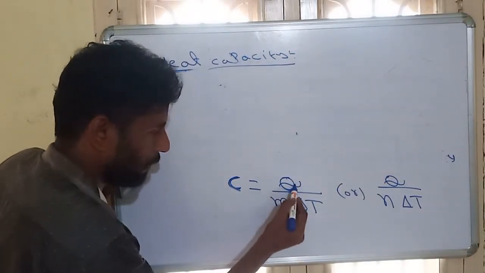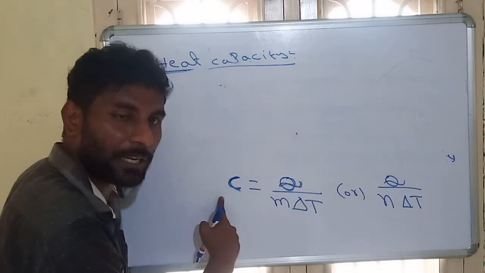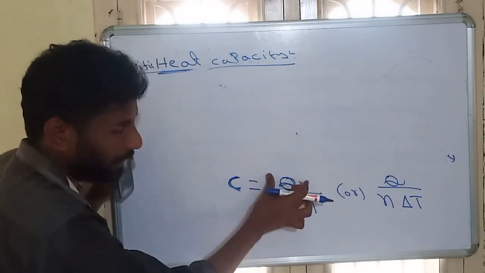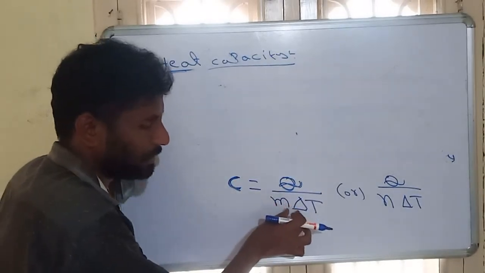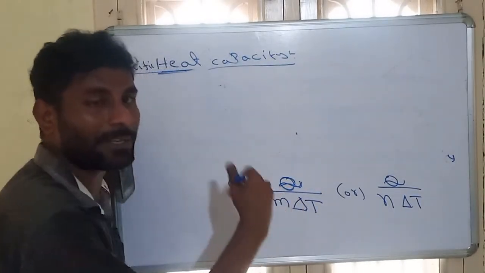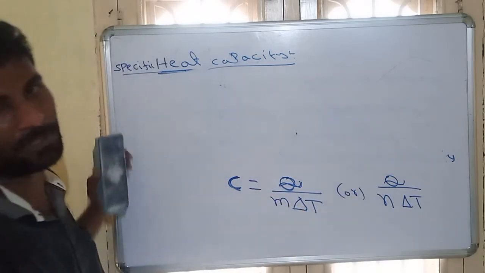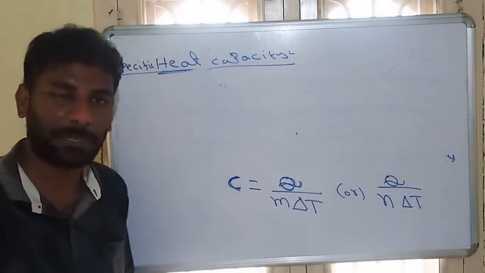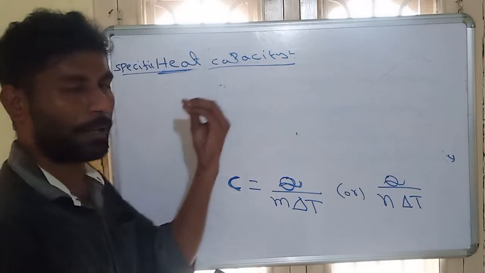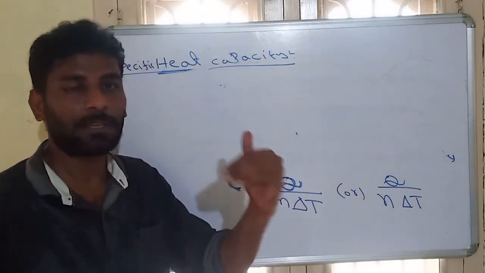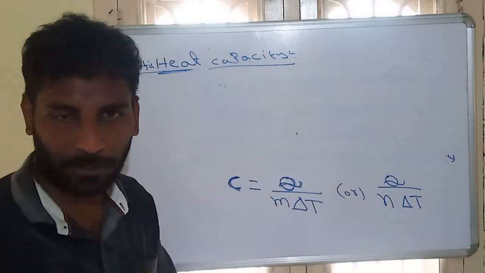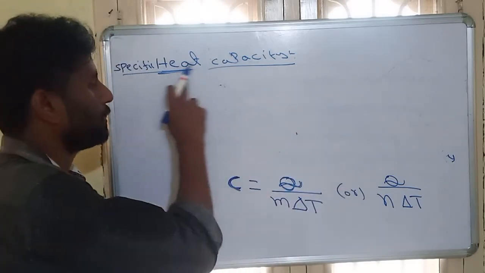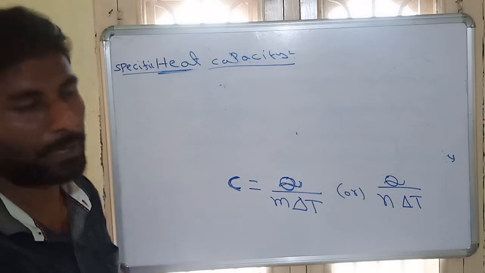So Q is nothing but heat. So specific heat capacity definition: it is the amount of heat required to raise the temperature by 1 Celsius per 1 gram substance. Then that is called specific heat capacity. Any 1 gram substance, if you are raising the temperature by 1 degree Celsius, then we have to pass some amount of heat. That amount of heat is called specific heat capacity.